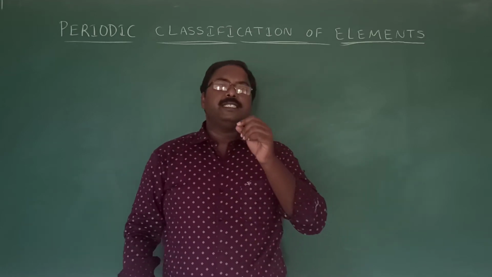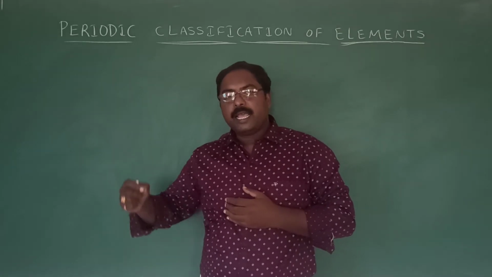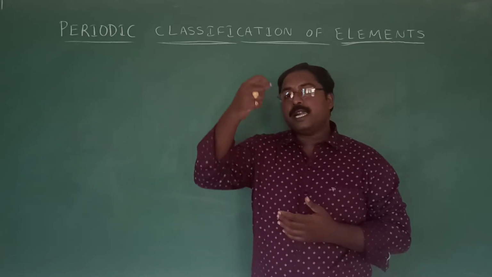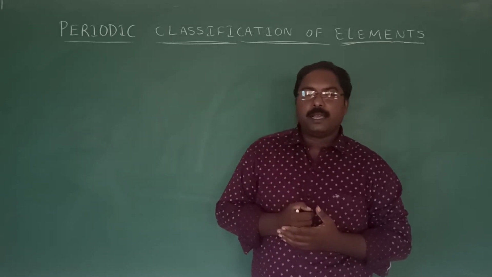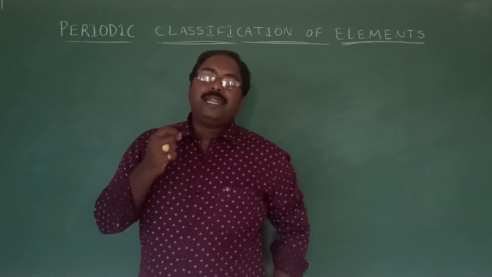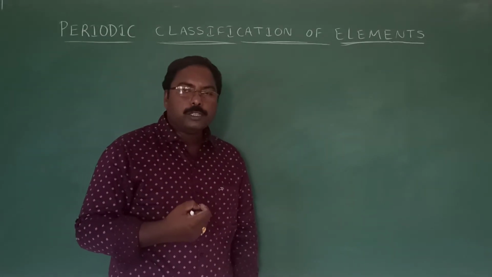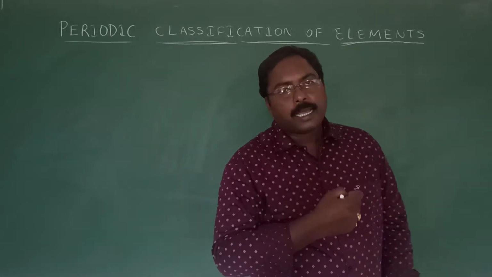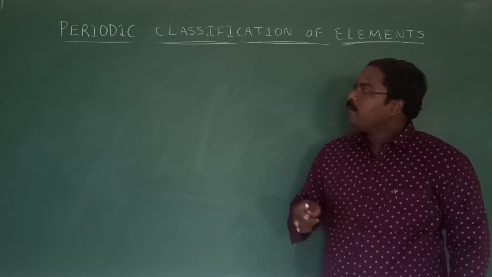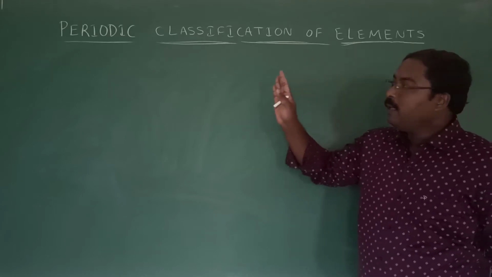So it is not easy to study all the different elements, up to atomic number around 118. It is difficult to study the properties of each and every element. That is why, to study the properties of the elements, both physical and chemical, in an organized, systematic manner, we need a classification of elements, right?